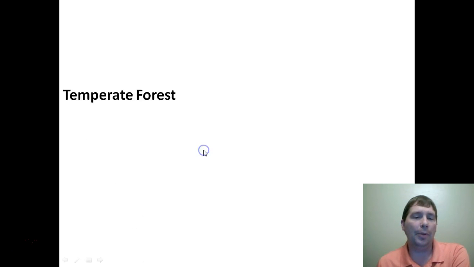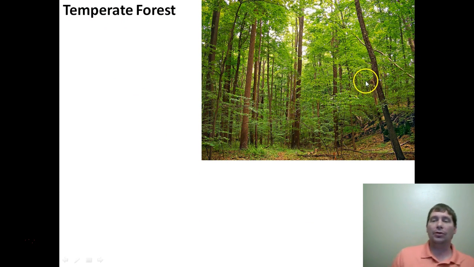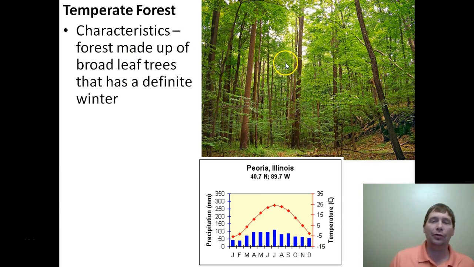Our next biome is the temperate forest. So once again, we've got temperate, so we've got four seasons: winter, spring, summer, and fall. The temperate forest is a type of forest that you really only find on the eastern side of the United States, because these are forests made up entirely of trees that have broad leaves. You guys know most of the forests here in Utah are made up of pine trees. You find a few quaking aspens and so forth, but the dominant tree is going to be a pine tree.